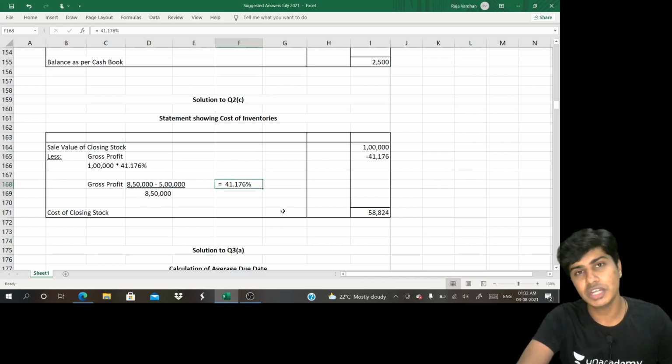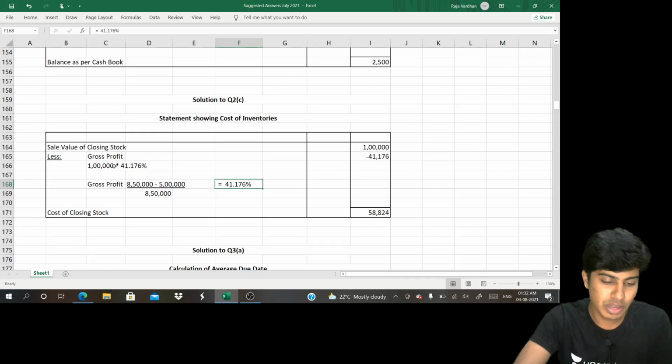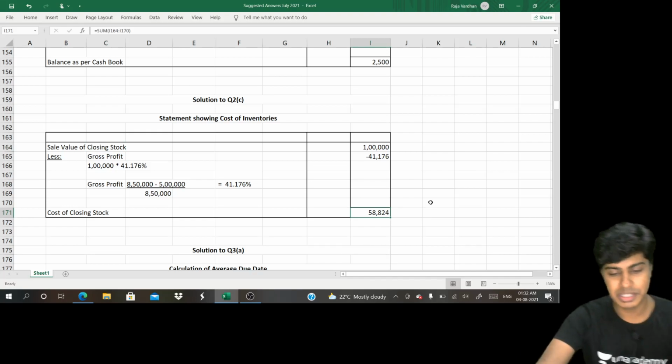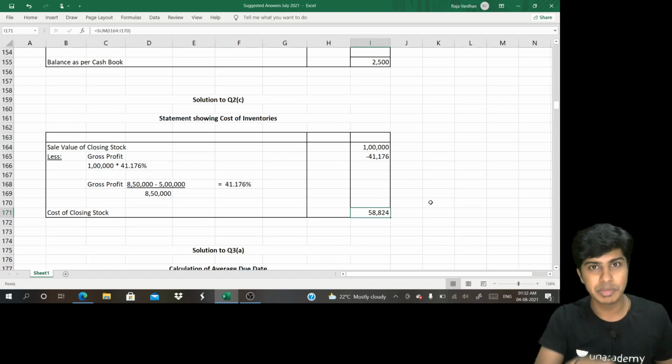That gives a margin of 41.176%. If you eliminate this from the sales value of closing stock, you will get your closing stock at cost price. Yeah, this is the adjusted selling price. Usually in the class, we do this cross multiplication.